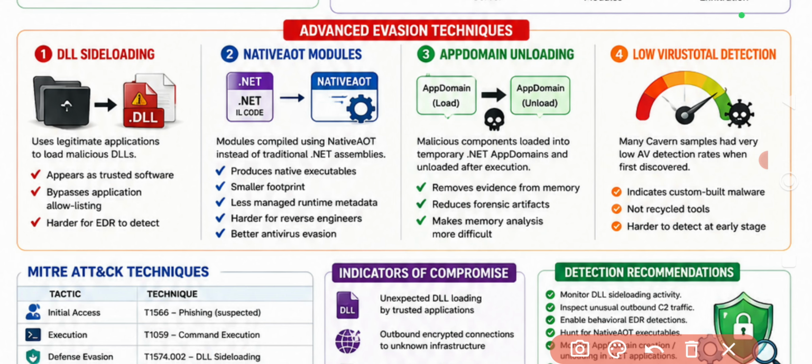Then native AOT modules. When modules are compiled using native AOT instead of traditional .NET assemblies, they produce native executables with smaller footprints and less managed runtime metadata, making reverse engineering harder and giving better antivirus evasion.